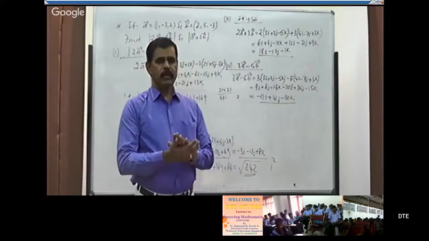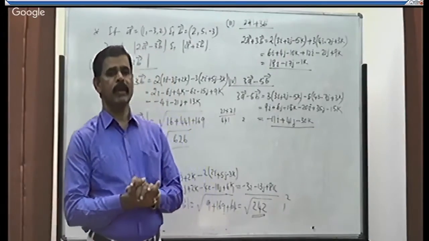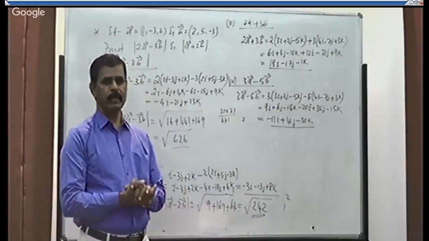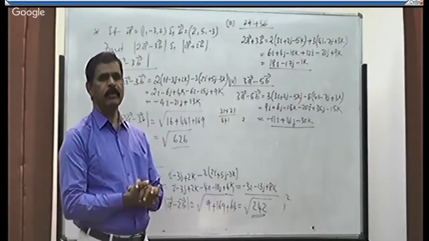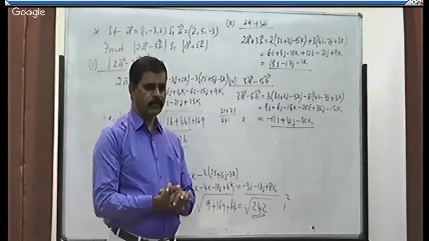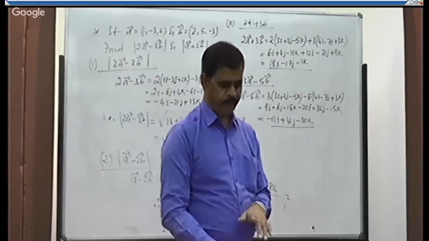What are the methods included for addition of vectors, and how to add, subtract, and scalar multiply the vectors. Okay, so with this I conclude today's class.